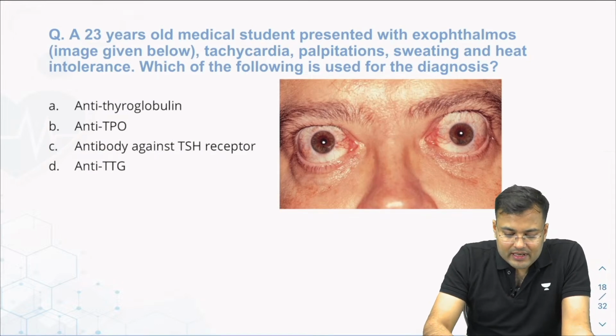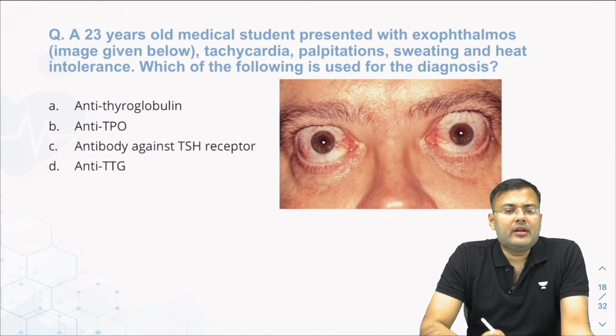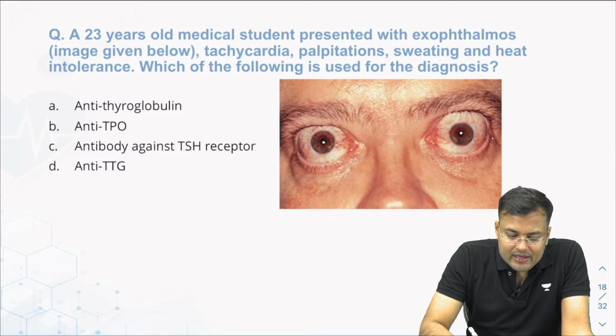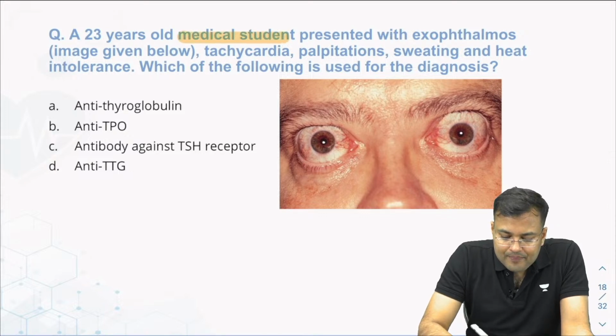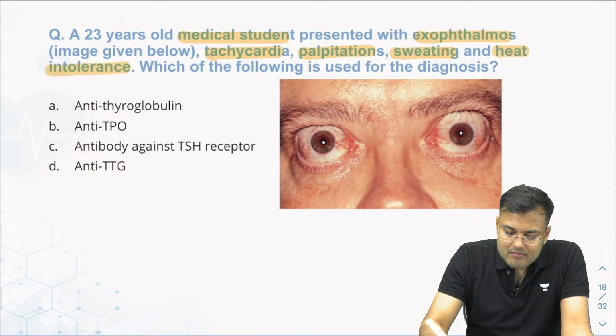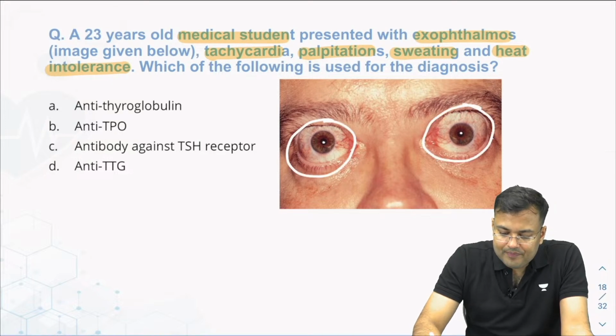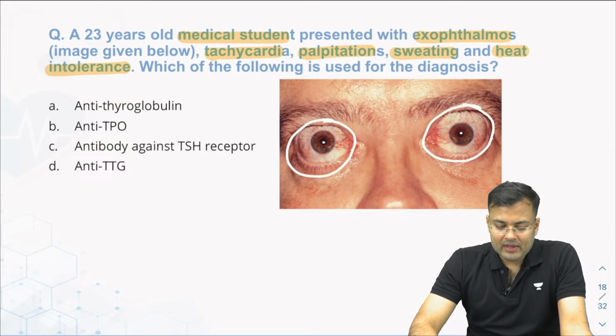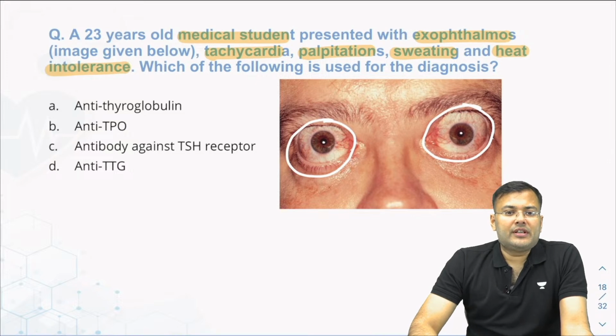Tell me, guys, what is the correct answer here? Read the question. A 23 year old medical student presented with exophthalmos, tachycardia, palpitations, sweating, heat intolerance. You can see eye signs. Tell me, what is the diagnosis? Tell me, guys, what is the diagnosis here?